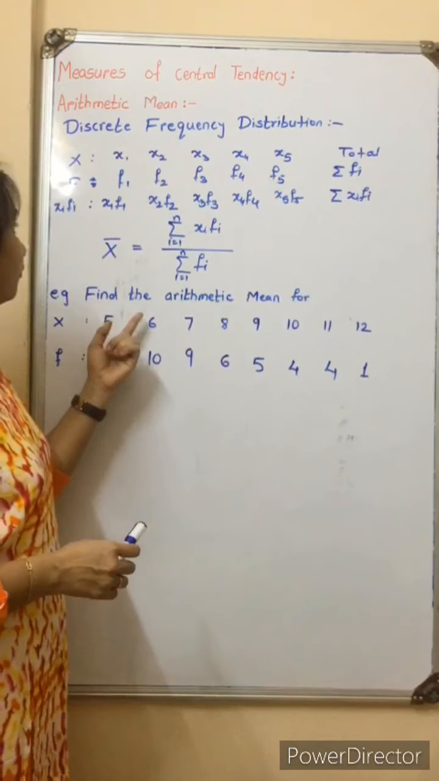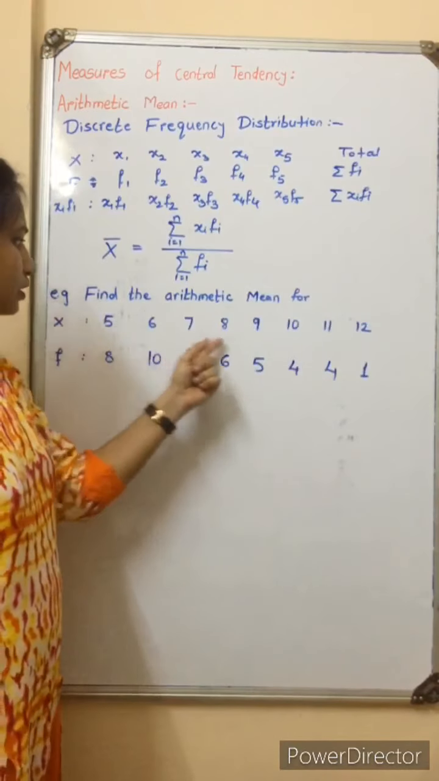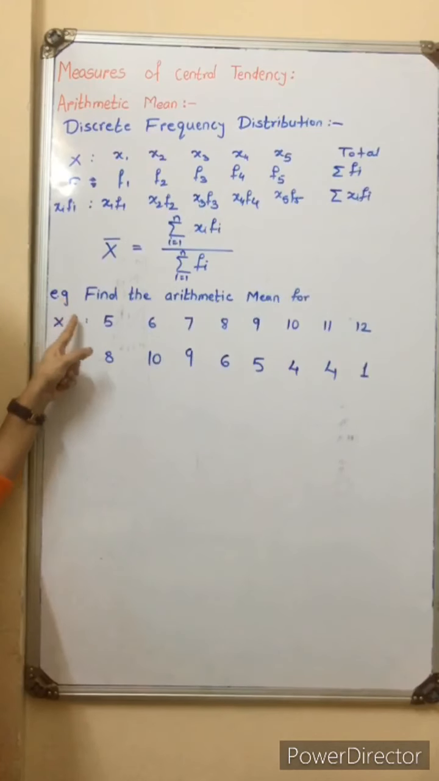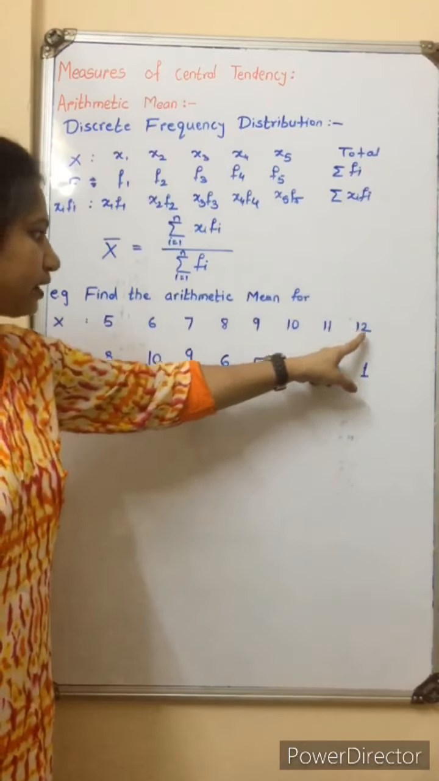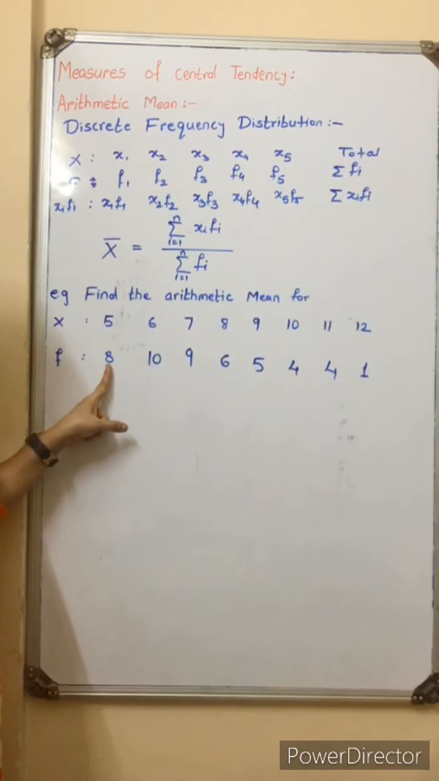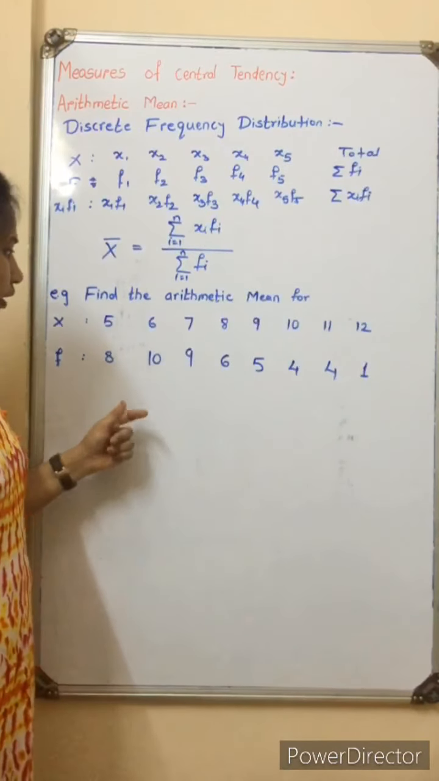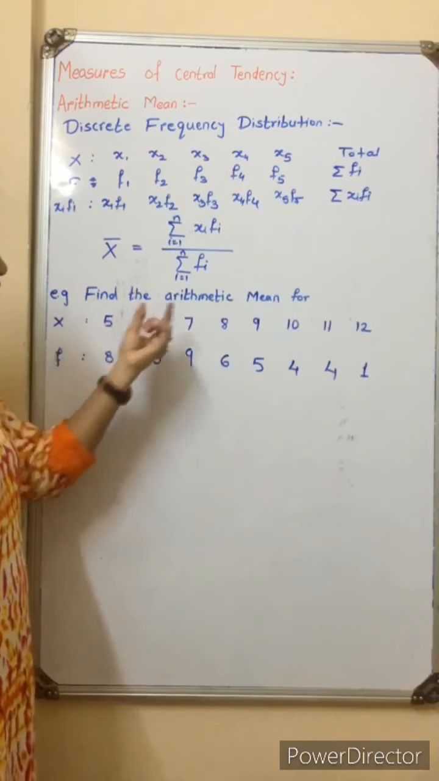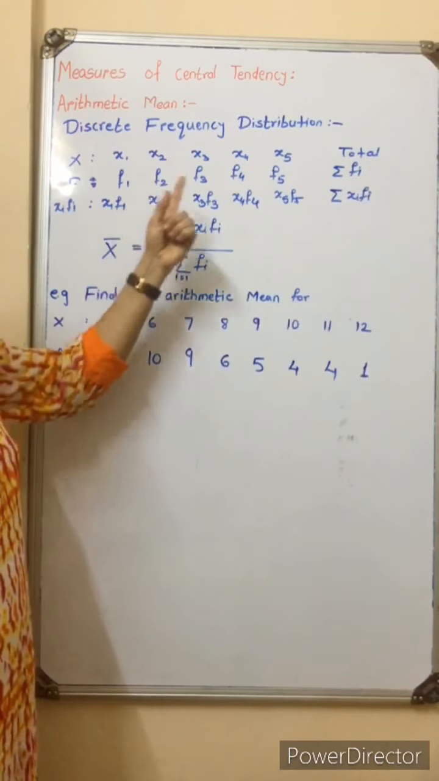So here is the example of discrete frequency distribution. The numbers are discrete, we can count 5, 6, 7, 8, 9, 10, and frequency is given to us. The variable is x here, and its values are x1 to x8, 8 values we have. The respective frequencies given to us are 8, 10, 9, 6, 5, 4, 4, 1. Now we need to calculate the arithmetic mean.